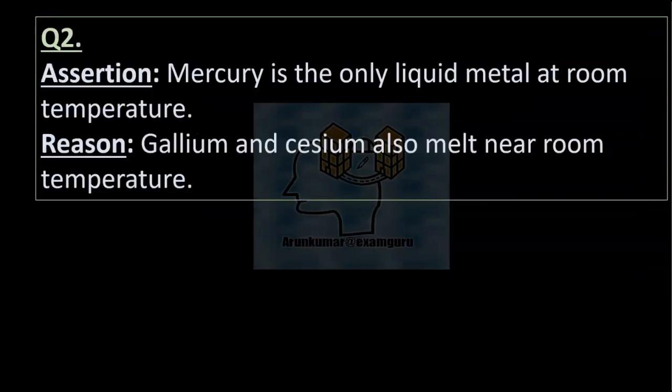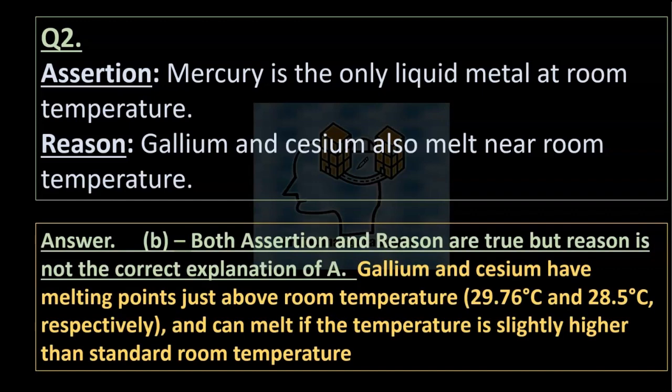Question 2. Assertion: Mercury is the only liquid metal at room temperature. Reason: Gallium and cesium also melt near room temperature. Right answer is option B. Both assertion and reason are true, but reason is not the correct explanation of A. Gallium and cesium have melting points just above room temperature, 29.76 degrees Celsius and 28.5 degrees Celsius, and can melt if the temperature is slightly higher than standard room temperature.